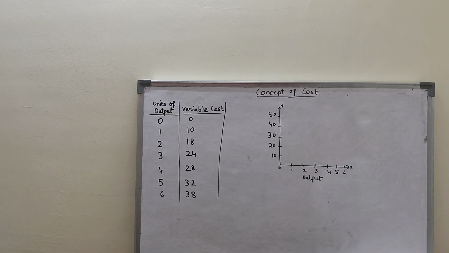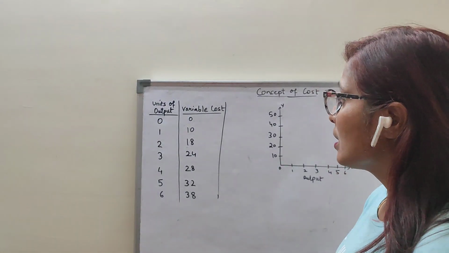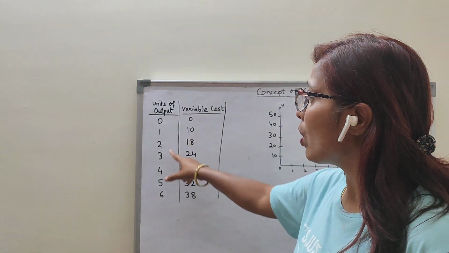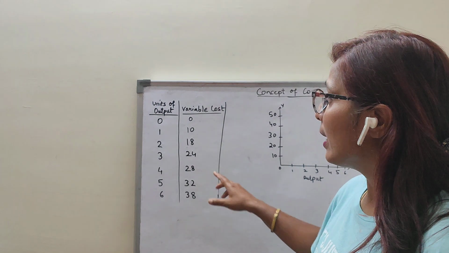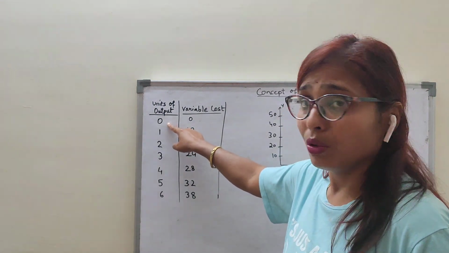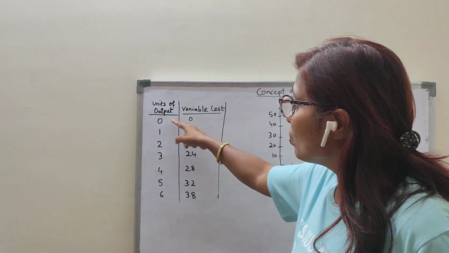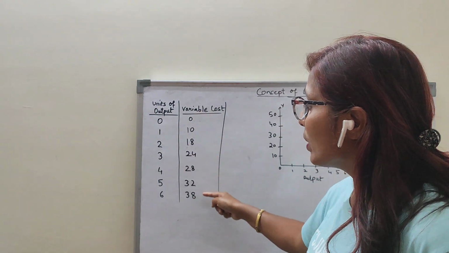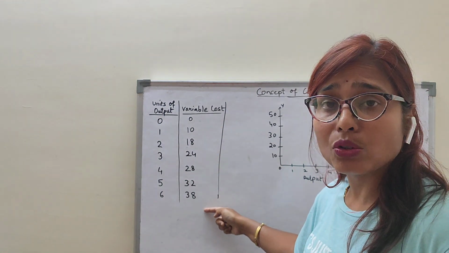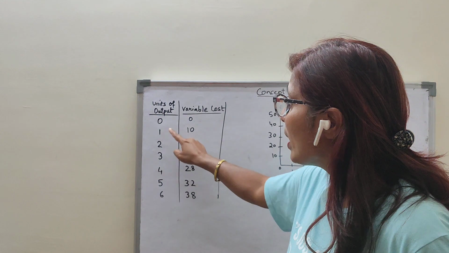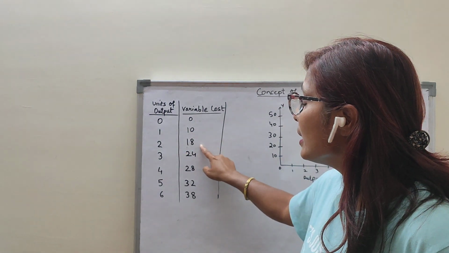So children, now you see here I have taken one table. With the help of the table I will make you more clear. See, in this table you can see units of output I have taken, and this is the variable cost. When output is 0, that means there is no production, my cost is also 0. Clear? When output increases, my cost is also increasing. See, from 0 to 10, 18, 24, my cost is also increasing. When output is 1, variable cost is 10. When output is 2 units, my cost is 18, and so on.